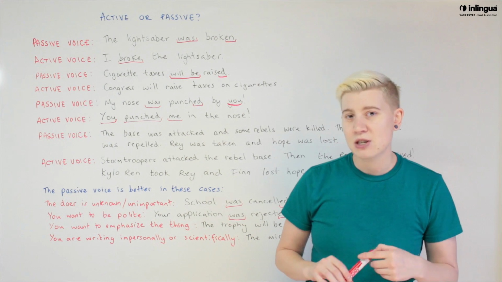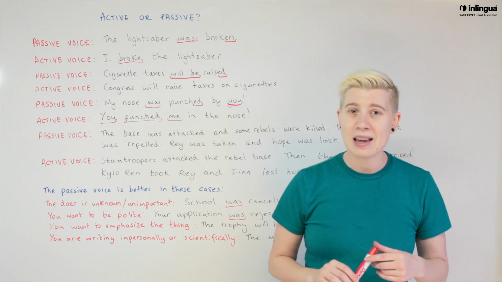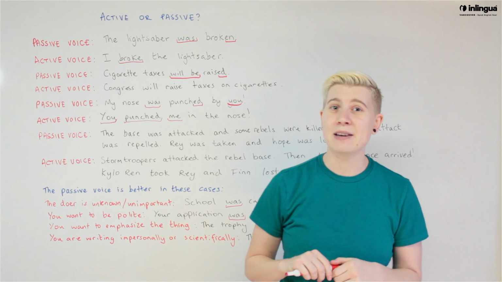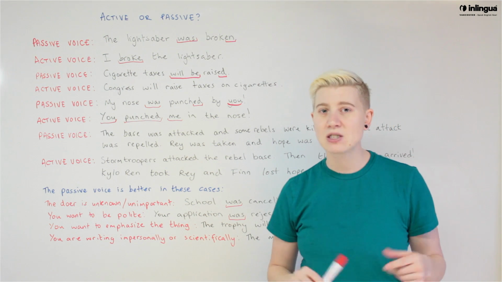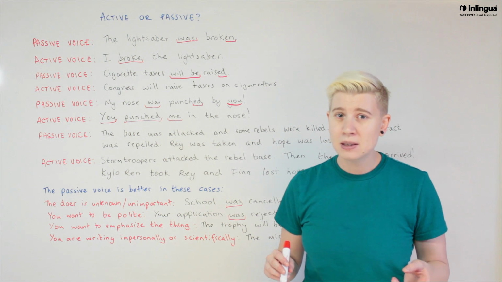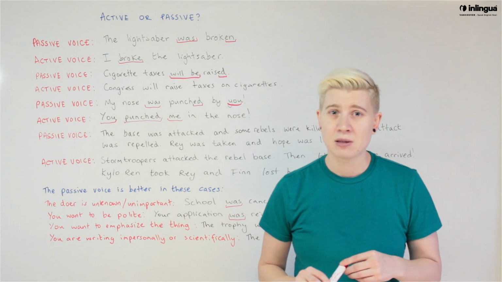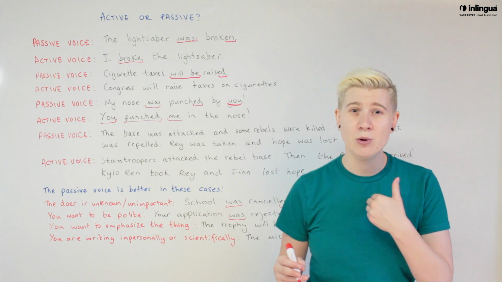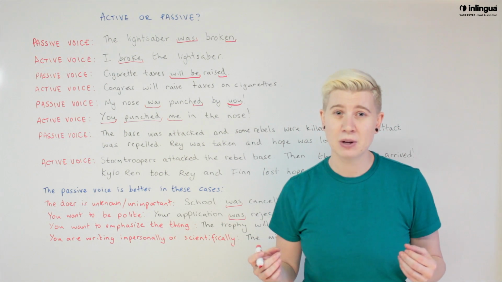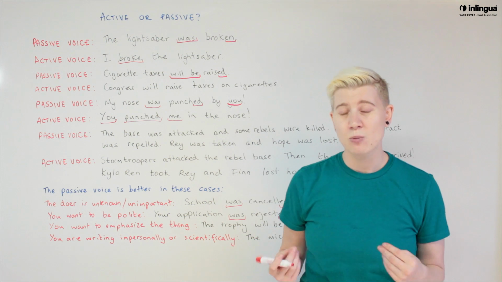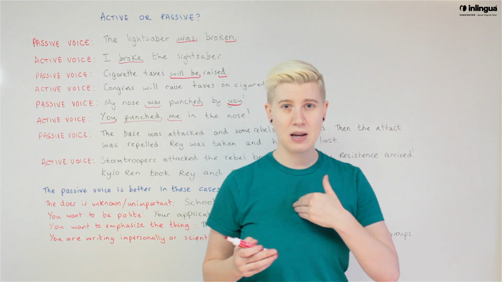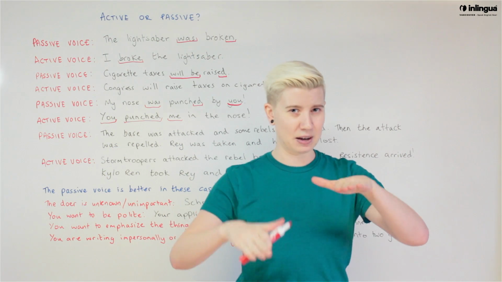And we also sometimes use the passive voice when we are writing impersonally, separate from our own opinion, or scientifically. And this one is important for studying for university. Whenever you are writing a formal paper, you're going to use the passive voice because you don't want to write from your own opinion. You want to write from a practical, researched point of view that looks at everything equally. When you use the passive voice, it makes you sound impartial, like your opinion is in the middle and you are looking at everything.